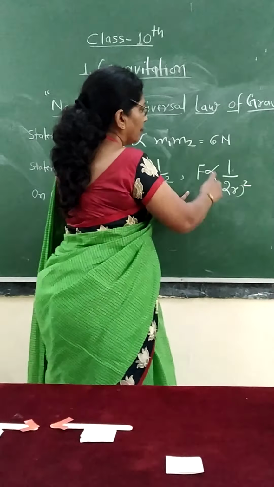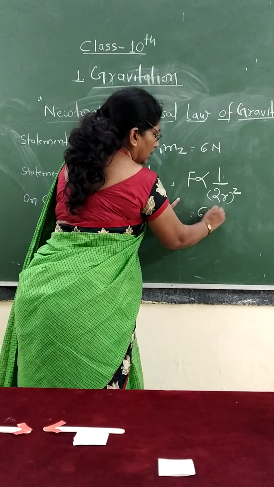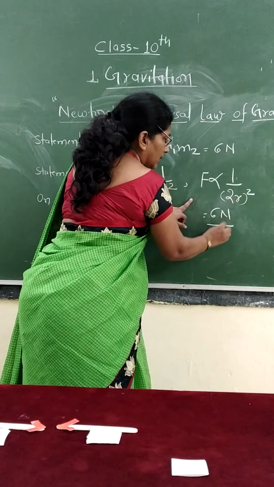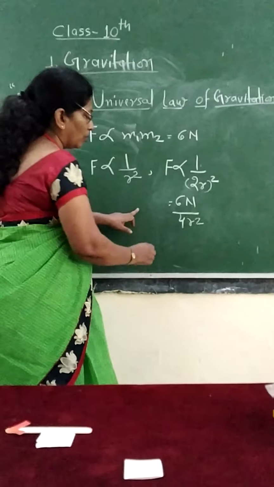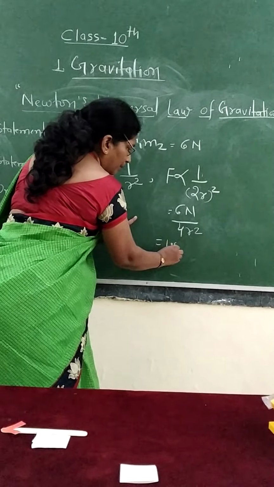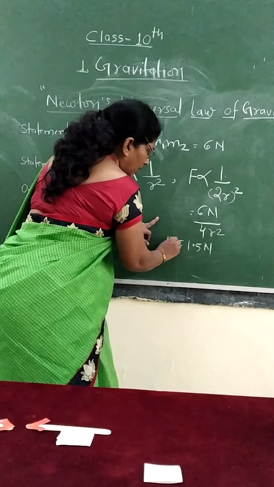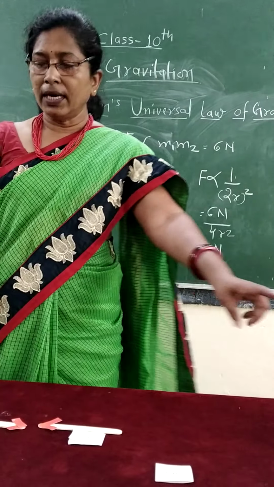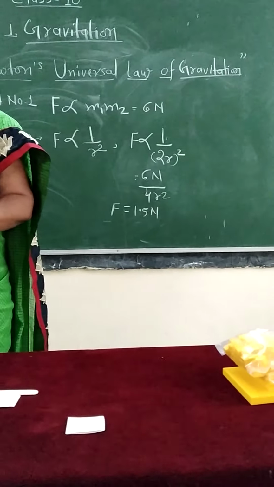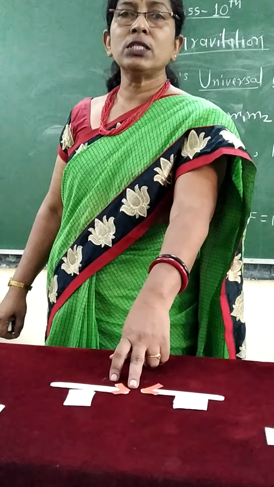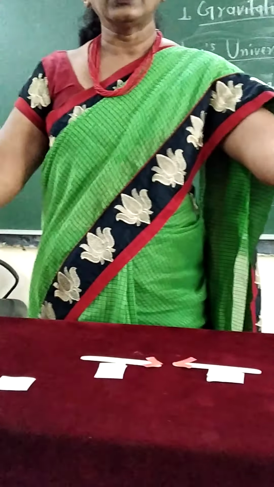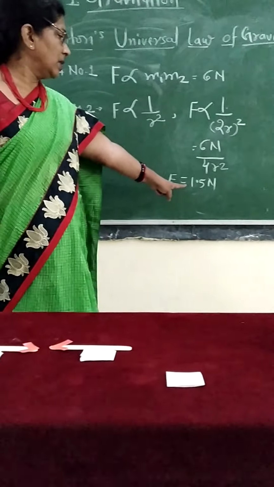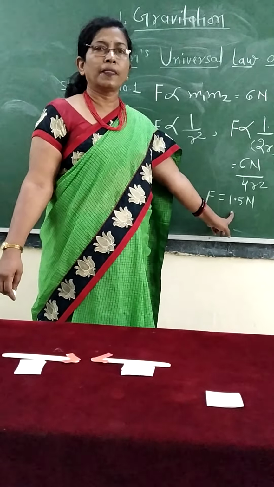So here what will happen? The force is 6 Newton and the distance will be, it's a square, therefore it's 4r square. When we divide 6 by 4, the answer comes to be 1.5 Newton. So what we see here, when we double the distance between the objects, the force will be 1/4 of the original force. The original force was 6 Newton, and when we double the distance between the objects, the force will be 1/4, and that will be 1.5 Newton.